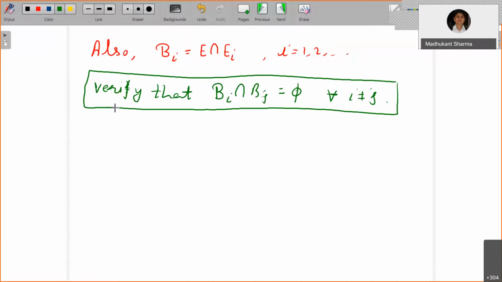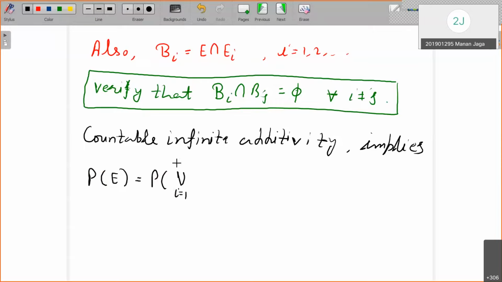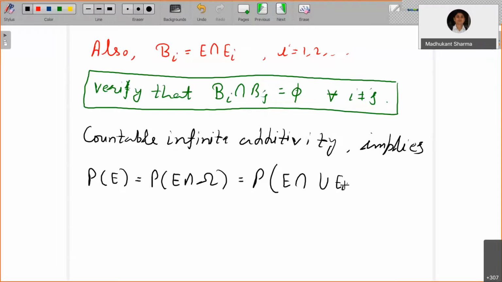Hence, countable infinite additivity, the property I am recalling here, implies that the probability of E equals the probability of E intersection omega, which equals the probability of E intersection with the union of Ei's, i equals 1 to infinity.